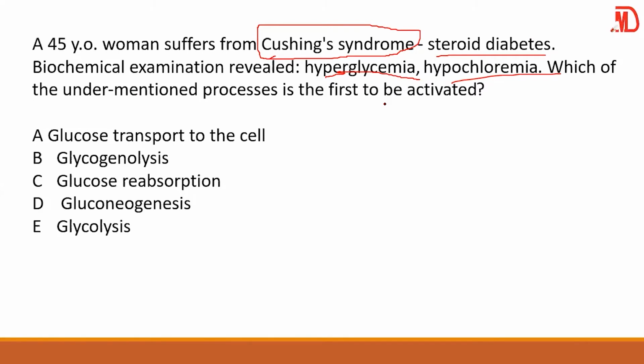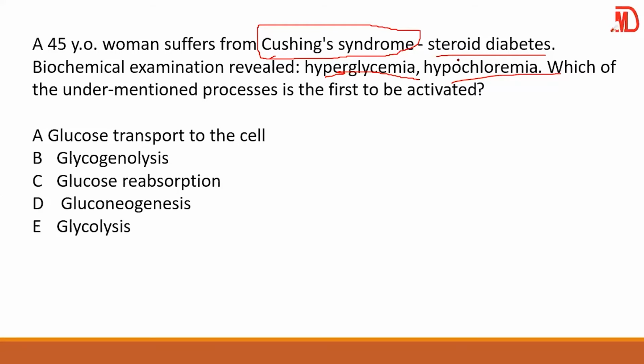Is the first to be activated. Great. So definitely, since there's a steroid, a cortisol level. What does the function of cortisol do? What they do is that they increase what? Your BP. They increase what? Gluconeogenesis. That is one aspect of Cushing syndrome. That's what cortisol does. Cortisol increases gluconeogenesis. So over here, we're definitely thinking of what?